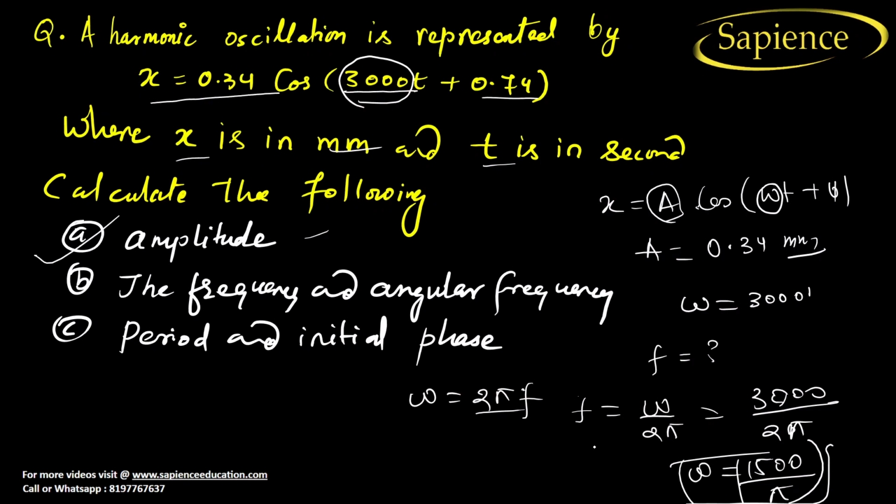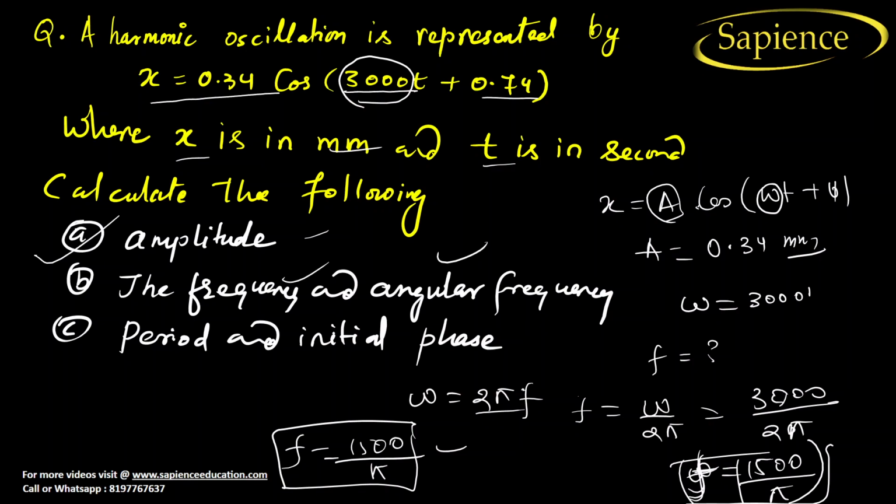I hope you have understood now. Sorry, this is the frequency only. So finally we have got frequency equal to 1500 divided by pi. I hope you have understood this now. So the angular frequency and the frequency you have got.